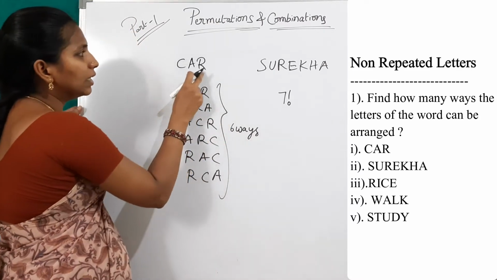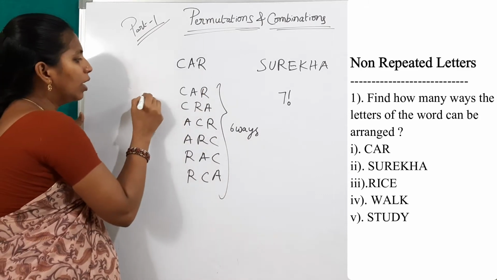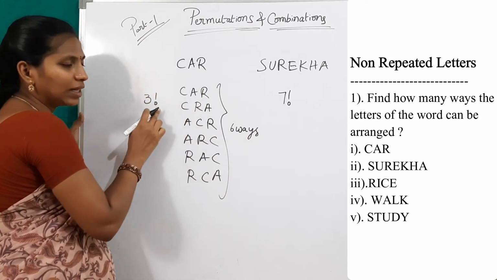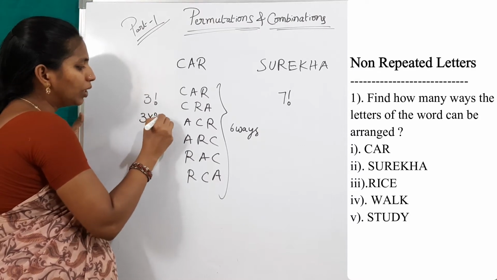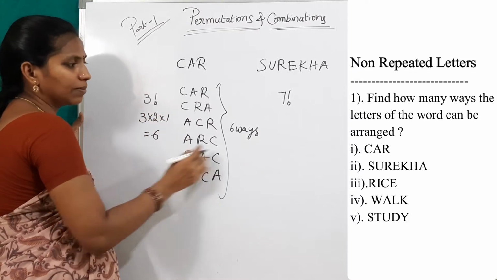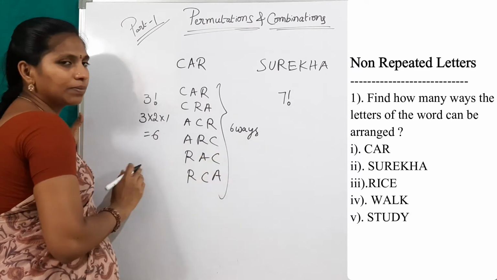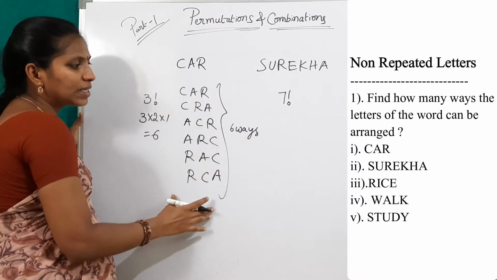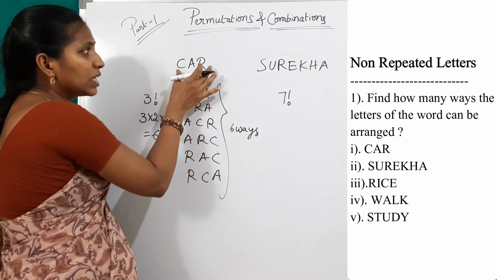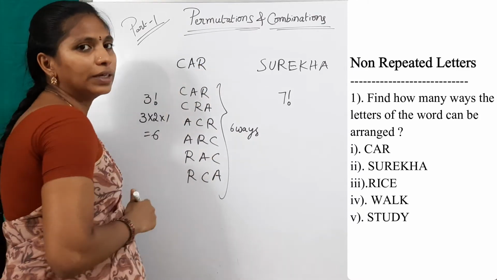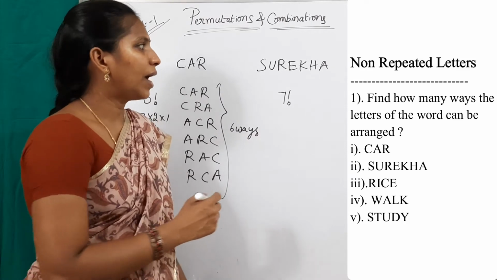Like that, here there are 3 letters, so number of letters factorial, 3 factorial. What is the result of 3 factorial? 3 into 2 into 1. So the result is 6. So 6 ways. We can form 6 different types of words by using the letters of this word.